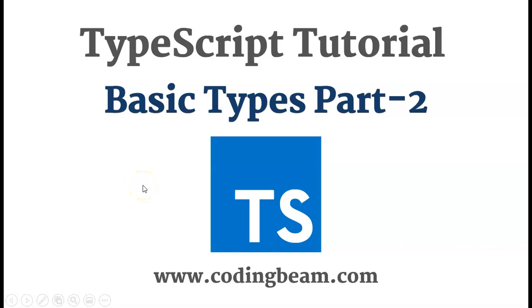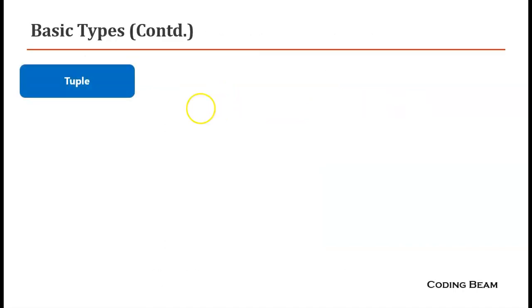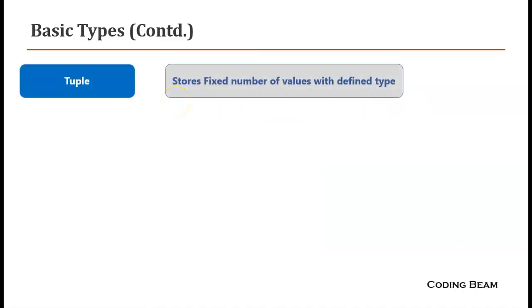So in this video, we will see more on the types in TypeScript. The next type is the tuple, and tuples work like an array with some additional considerations. The number of elements in a tuple is fixed, and the types of the elements are already known.